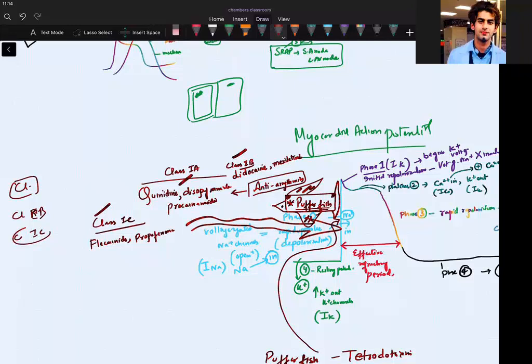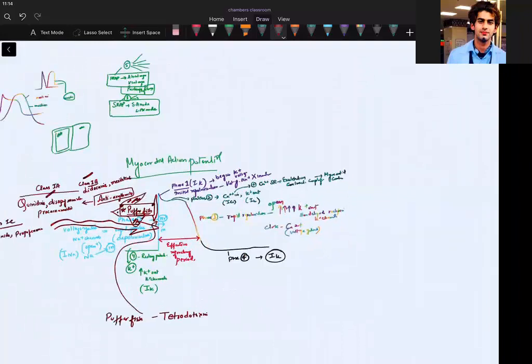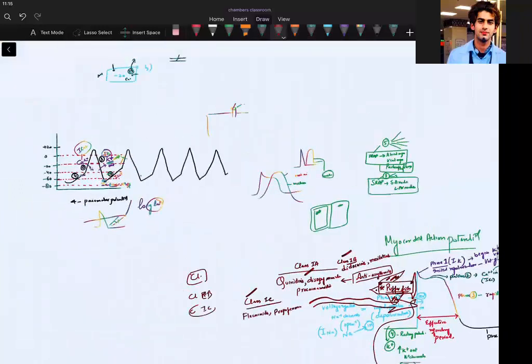They are mostly written in the SA and AV node, because they decrease the slope of the SA and AV node. So here you can remember these.